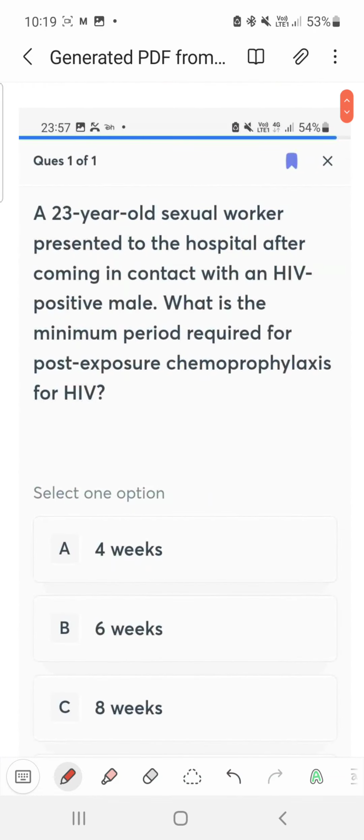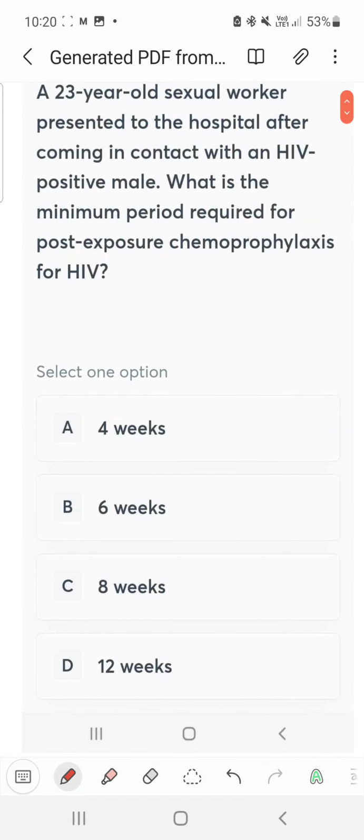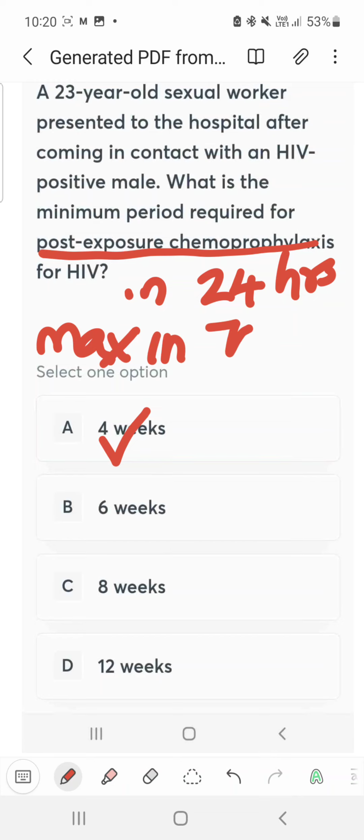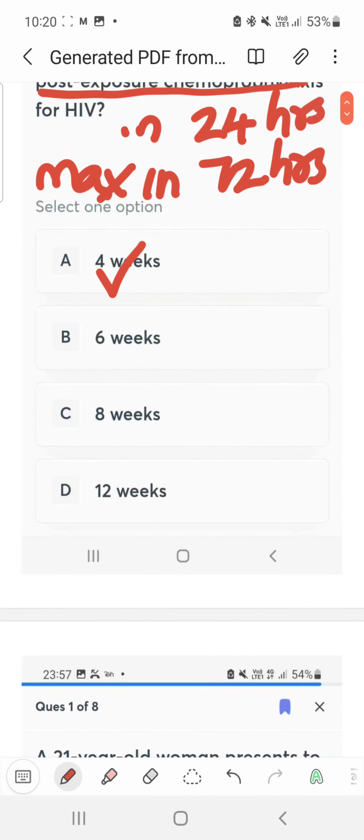Then next is a 23-year-old sex worker presented to hospital after coming in contact with an HIV positive male. So just read the last sentence. What is the minimum period for post-exposure chemoprophylaxis? That's 4 weeks. You have to start post-exposure chemoprophylaxis as early as 24 hours. Maximum you have to start in 72 hours and it continues up to 4 weeks. So 24 hours, that's the golden period.